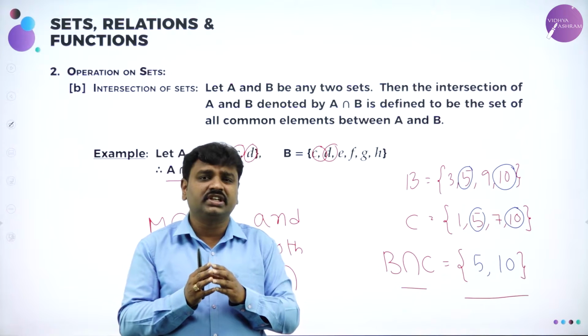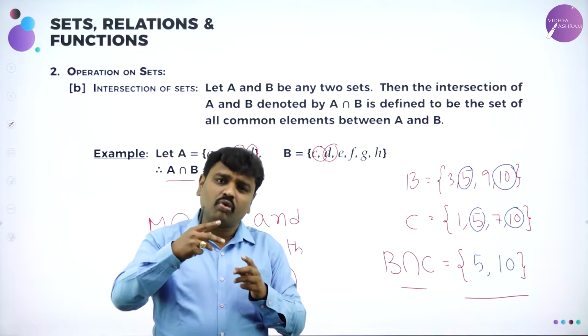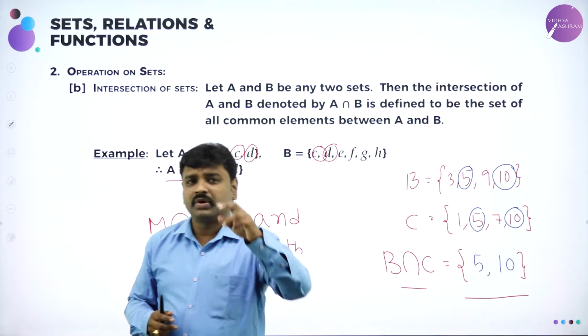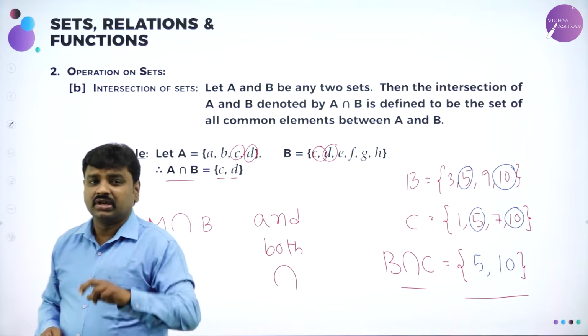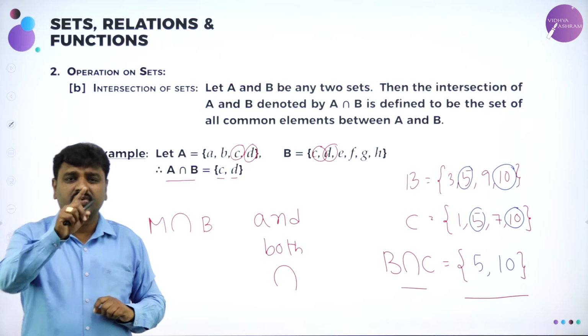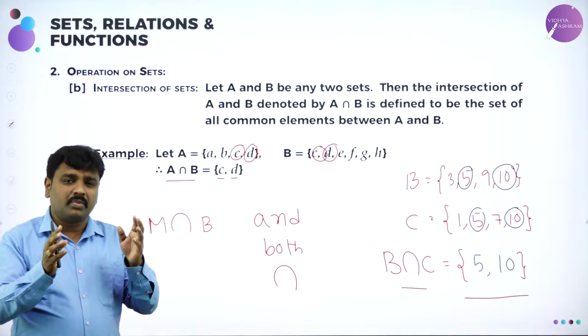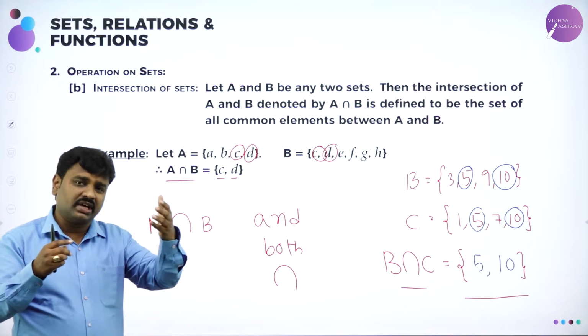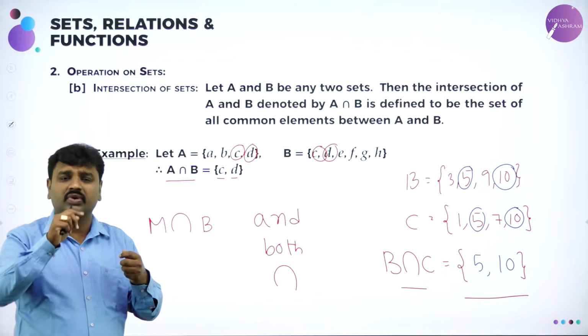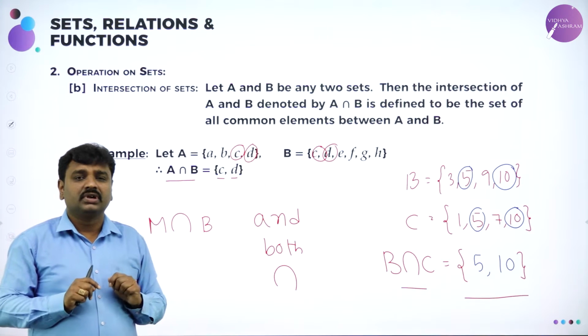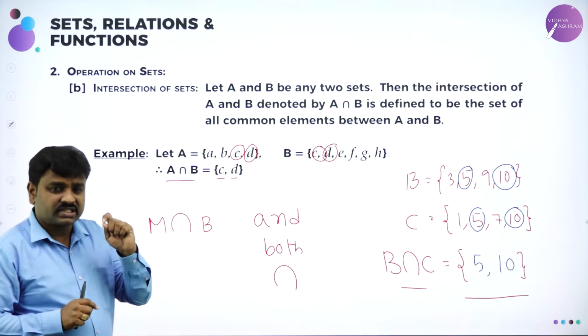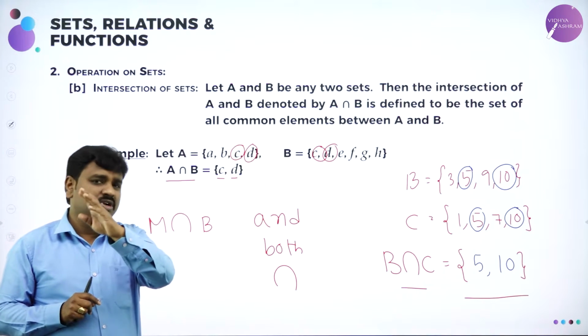That is a set containing common elements of both B and C. Now I hope all of you understood what is intersection. Now I have done two operations. The first one is union. A union B means it's a set formed by A and B, taking the elements of A and elements of B only once without repeating them. And we say x such that x belongs to A or x belongs to B.